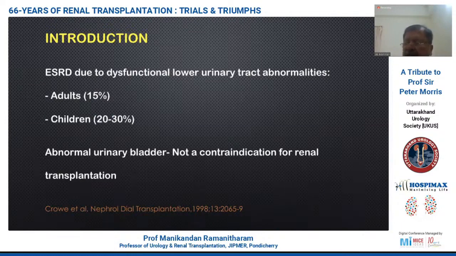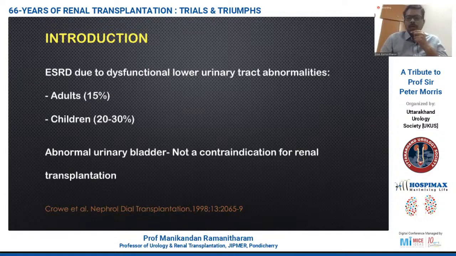So I'm going to speak on kidney transplantation in abnormal bladders. ESRD due to dysfunctional lower urinary tract abnormalities accounts for about 50% of kidney transplants in adults and about 20 to 30% in children. As transplantation has progressed over the last 5 to 6 decades, abnormal urinary bladder is found to be not a contraindication for kidney transplant.